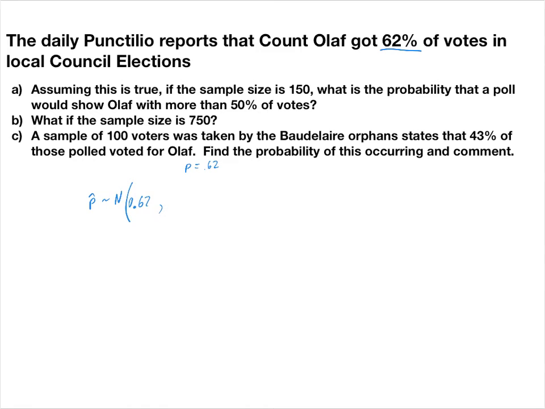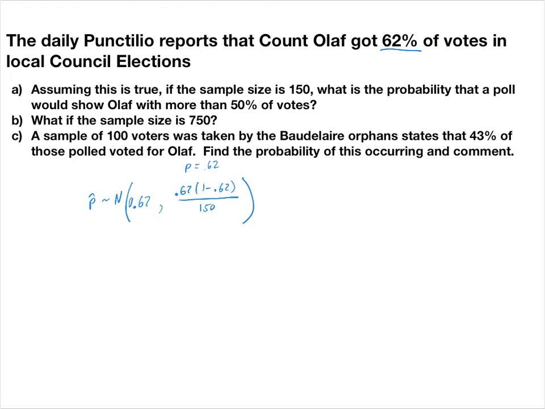And then the variance from the previous slide, remember, was p times 1 minus p over n. So that'll be 0.62 times 1 minus 0.62 all over n. N was 150, just like that. And so you've got your normal distribution. So the question then is, what is the probability that he's going to get more than 50% of votes?